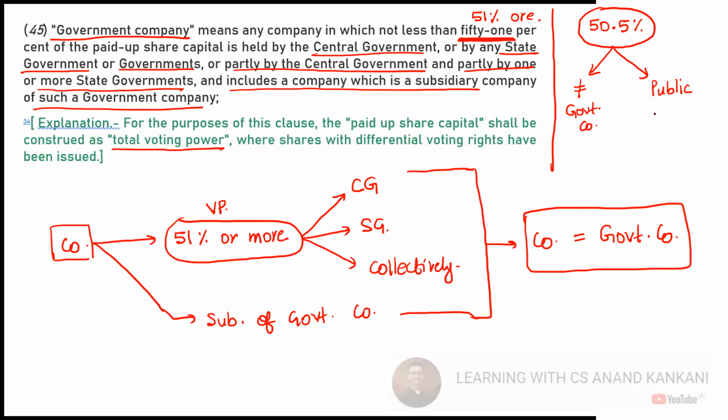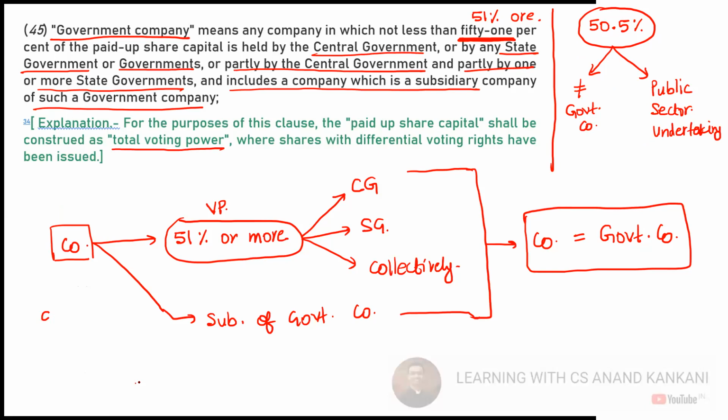PSU. No, no, not subsidiary. This will be called as public sector undertaking, PSU. There is a difference between the two. With 50.5%, definitely one company will become subsidiary, but I say, let's say central government.